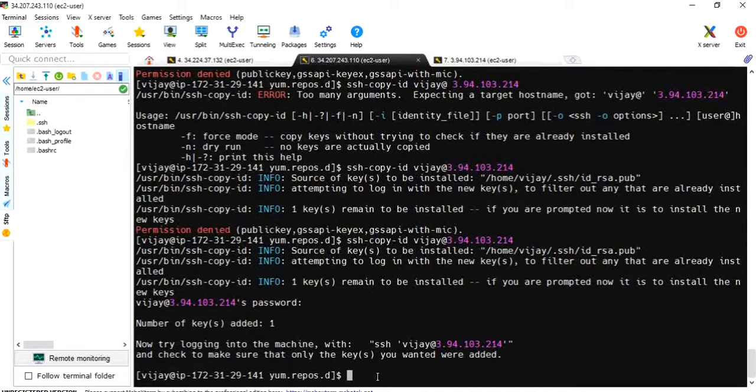Now let me log into server 3 from server 2. This 141 is my server 2.